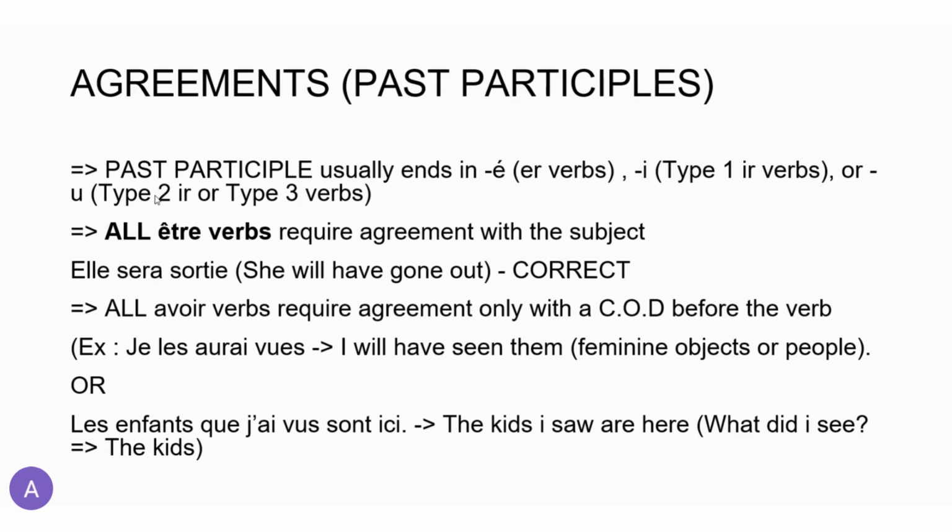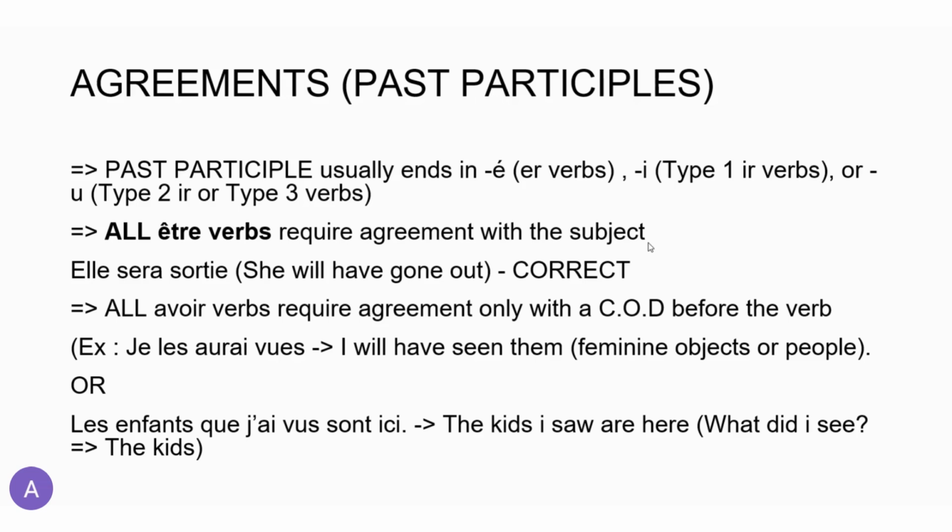Now, obviously, there are also some irregular past participles, so it's a good idea to check out a list of them, all right? And to check them out as you go. For example, prendre has the past participle of pris, which is written PRIS. So, obviously, it doesn't follow the same rule, but this is the usual scenario. What you need to know, however, is that all être verbs, so basically all verbs that are conjugated for compound tenses with être, they require the agreement with the subject.